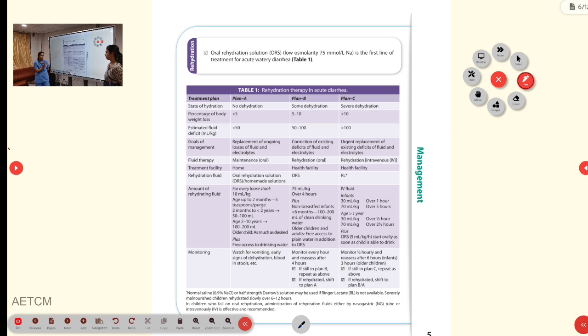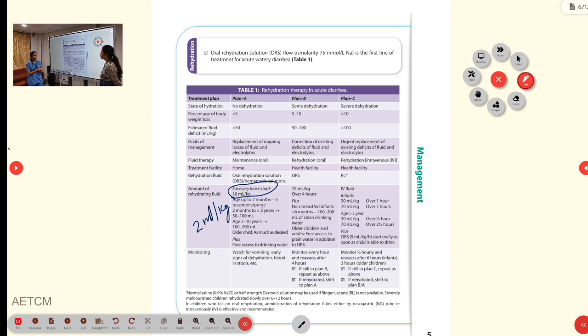If the child is above 10 years, give as much as the child can take, however much the child is tolerating. So here you will only be giving the maintenance solution, and the preferred one is ORS. For every loose stool we give 10 ml per kg, and for every vomiting episode we give 2 ml per kg. What if the child vomits again? Wait for 5 to 10 minutes and then repeated doses of ORS can be given. Vomiting is not a contraindication for oral correction.